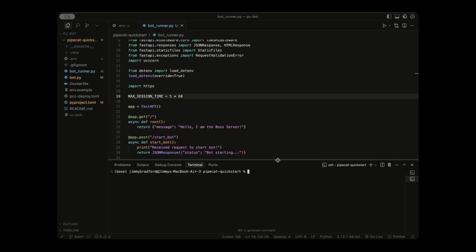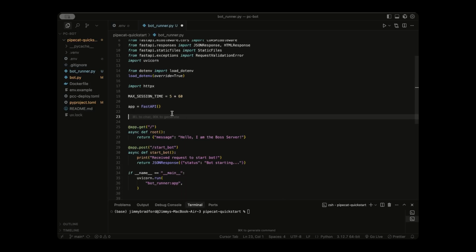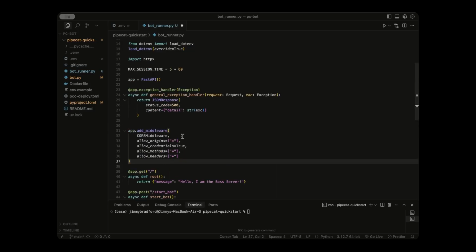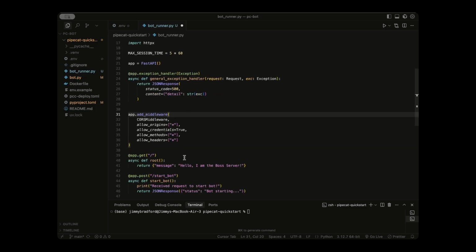Next, after we initialize app, we're going to add 2 crucial pieces of middleware, and it's going to be these 2 pieces right here. Now, this exception handler is a safety net, so if anything crashes, it will catch the error and send a clean JSON response instead of hanging. And then this add middleware method is crucial. So our frontend is going to be running in a different port than our server, and the browser for security will block this unless our server says it's okay. The middleware tells our server to allow requests from the browser.